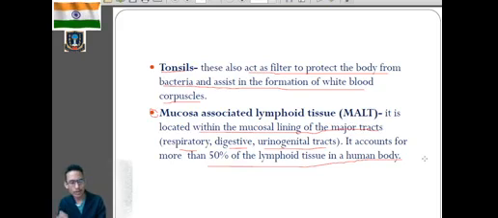Then we have learned about the body's immune system, where we learned about the primary lymphoid organs and the secondary lymphoid organs. So kindly go through the textbook. Clear? In the next class, we'll begin with the next topic.